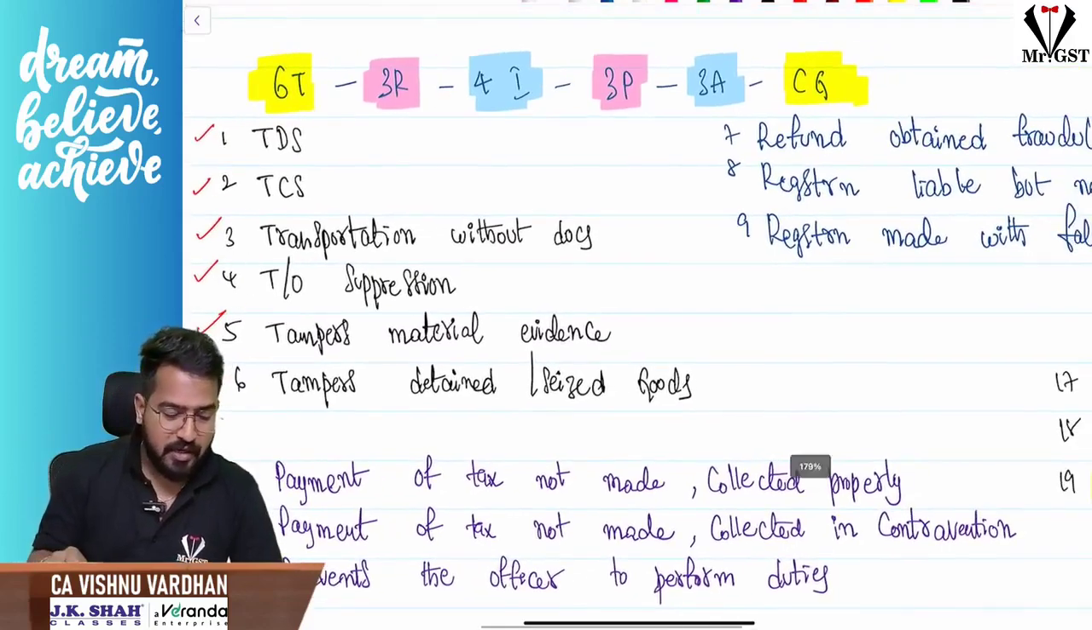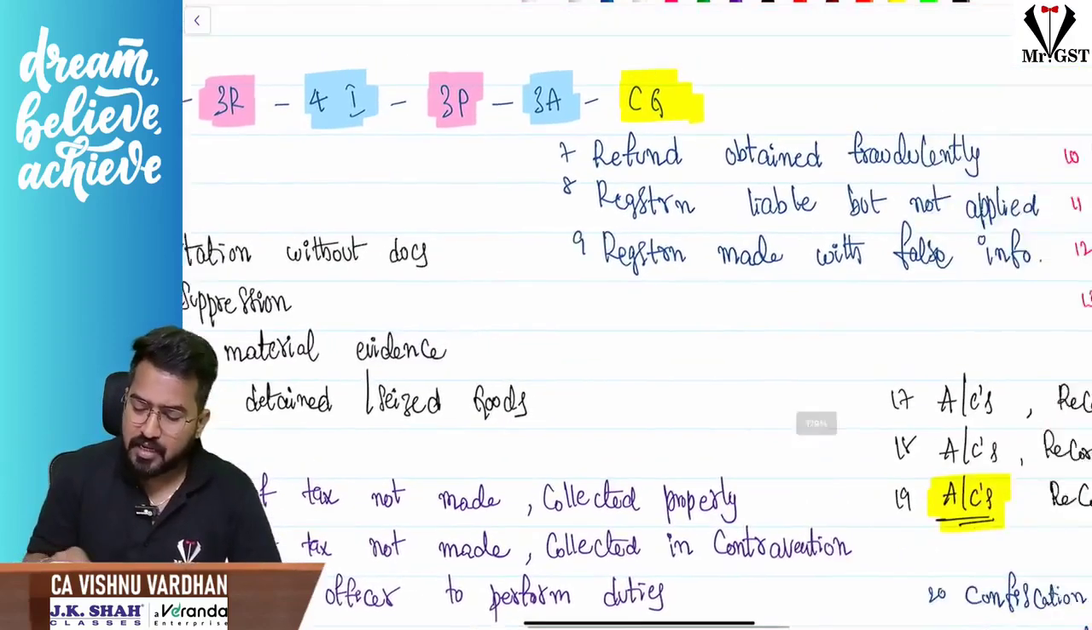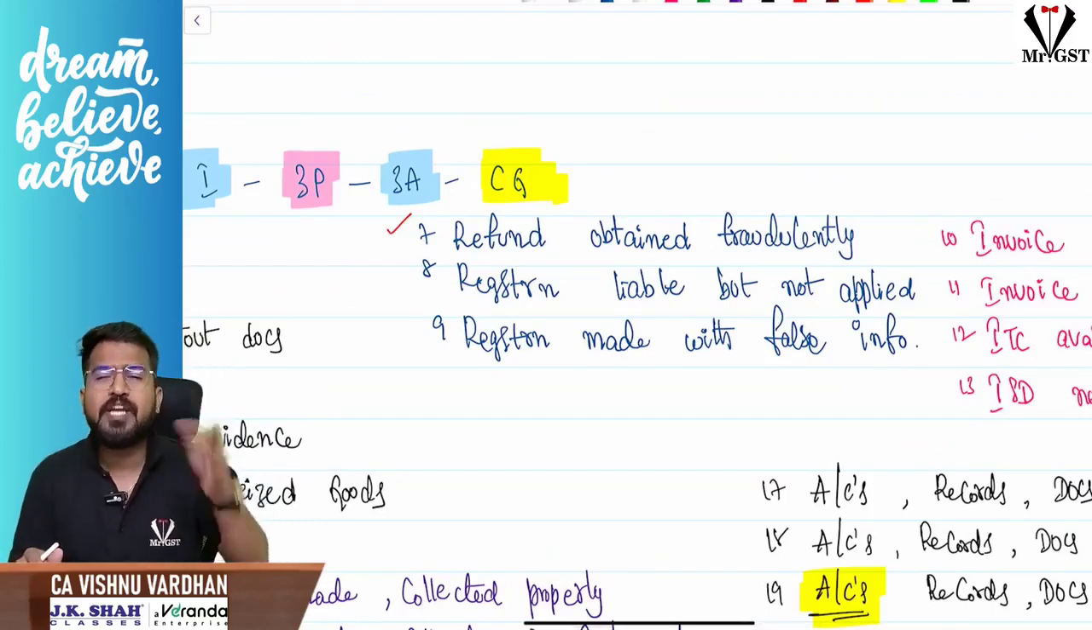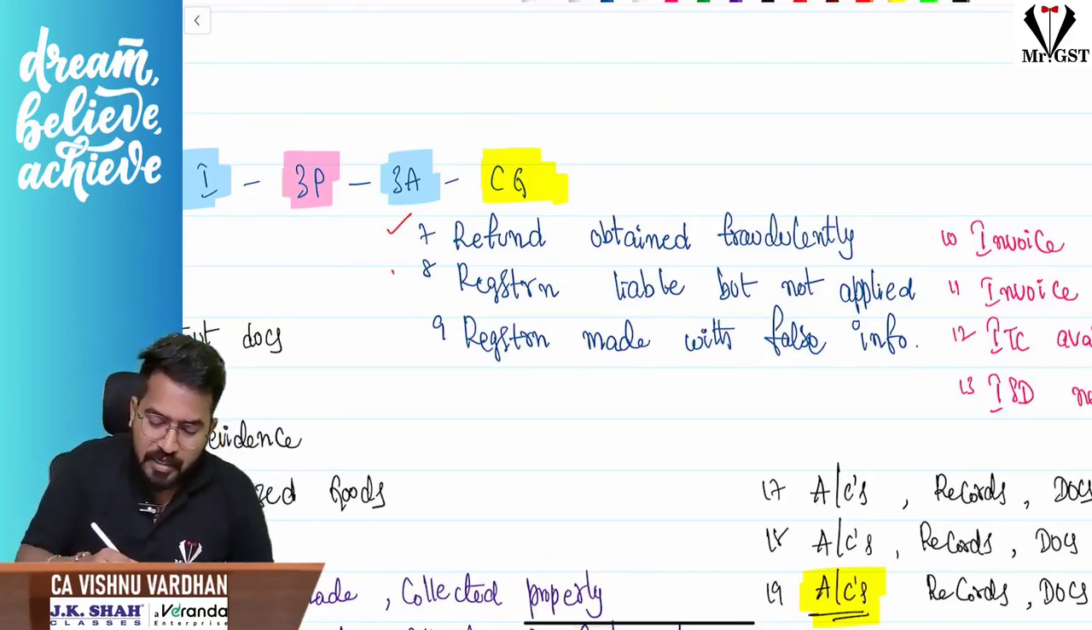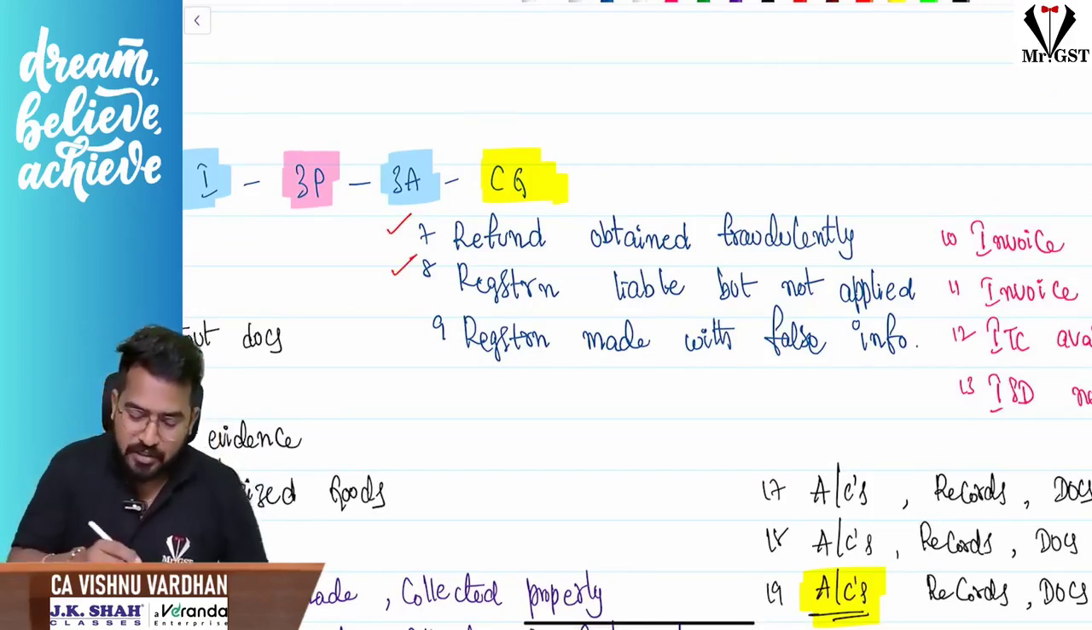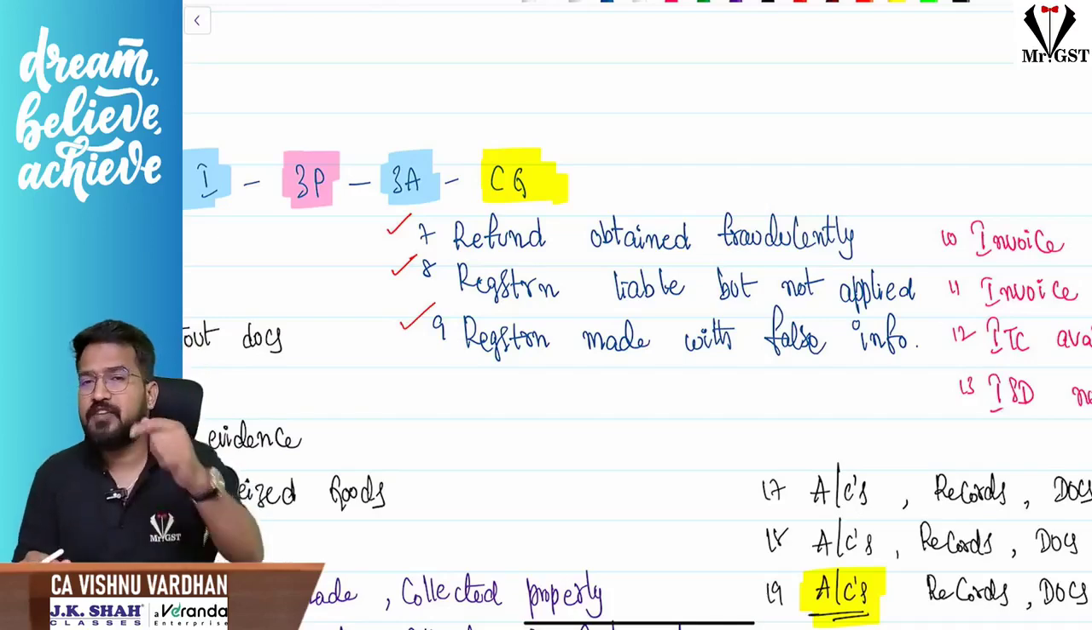Next, triple R, RRR. Sir, what is this RRR? Sir, offense related to refund. Refund you have obtained fraudulently. This offense you might have committed. Registration you have not applied even though you are liable for registration, or registration you have got but giving the false information.